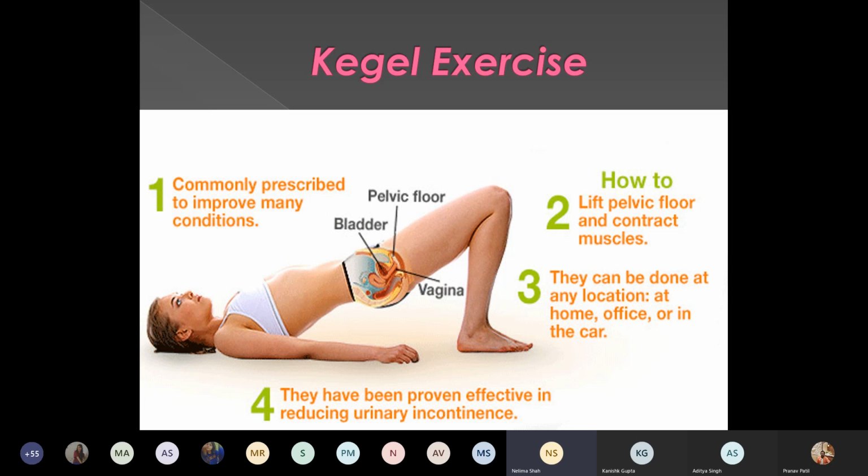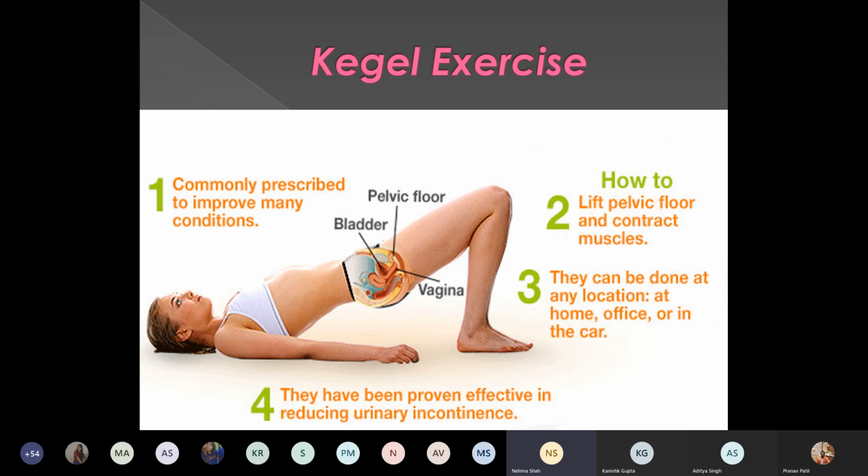Then a word about the Kegel's exercise. These are usually prescribed or advised to the patient to improve many conditions. These are the pelvic floor exercises. How are they to be done? The patient has to lift her pelvic floor and then contract her pelvic muscles.